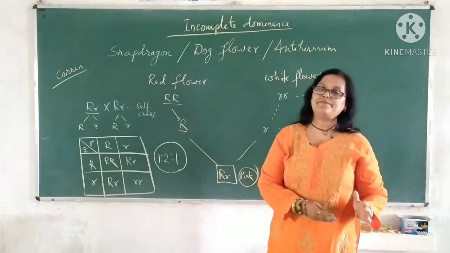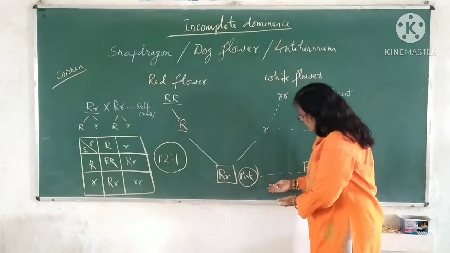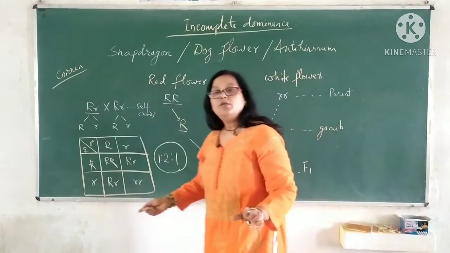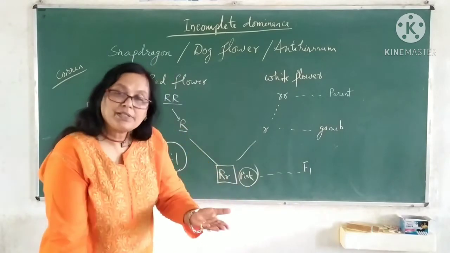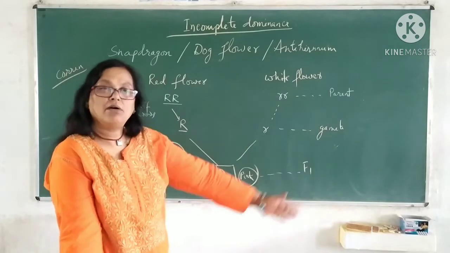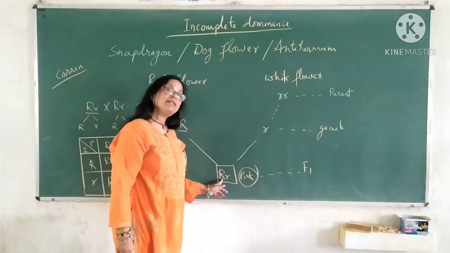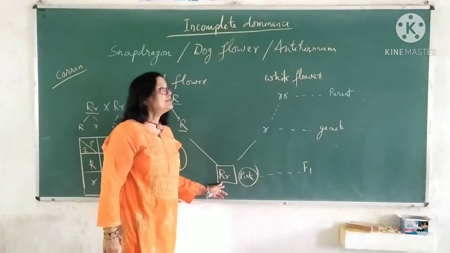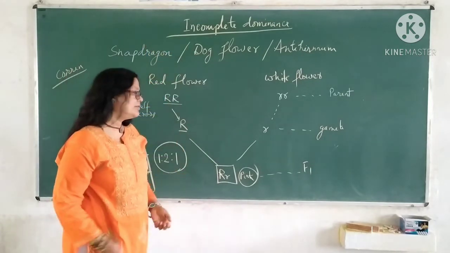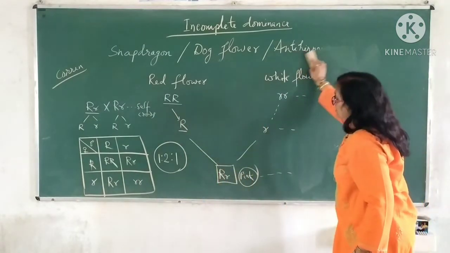In the first case, insufficient enzyme may be produced that is responsible for this condition. Secondly, a non-functional enzyme is produced, or thirdly, no enzyme at all is produced by this capital factor or dominant factor R. So this is treated as incomplete dominance. It is very important and is several times asked in the board examination.